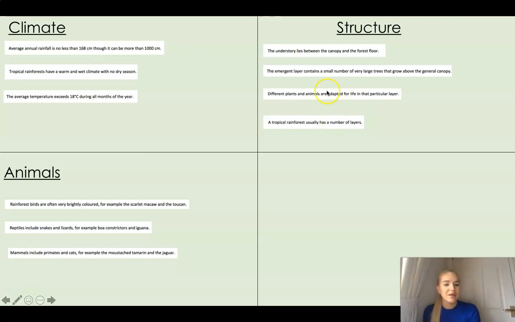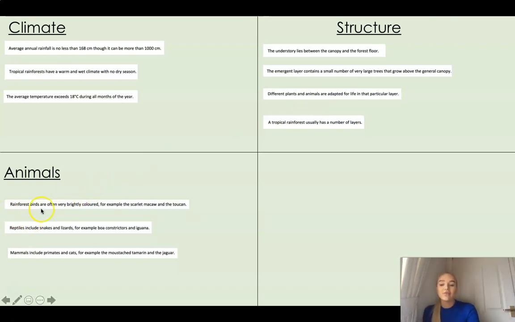Here, the structure, we can see the understory, the emergent layer, different plants and animals. Oh, is that about the animals? But then we read on, they are adapted for life in that particular layer. So it's talking all about the layers. A tropical rainforest usually has a number of layers.